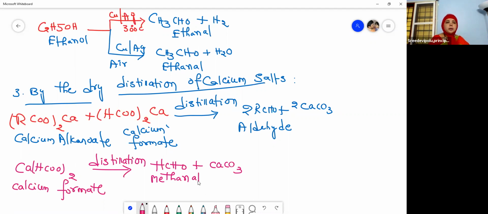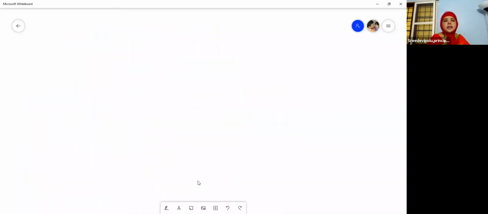So this is the third preparation. So what is it? By the dry distillation of calcium salts, we get aldehydes. And then see here, this method is not suitable except for the preparation of formaldehyde, because we get a mixture of carbonyl compounds always here. So please remember this point, right? So now let us move to the next preparation.